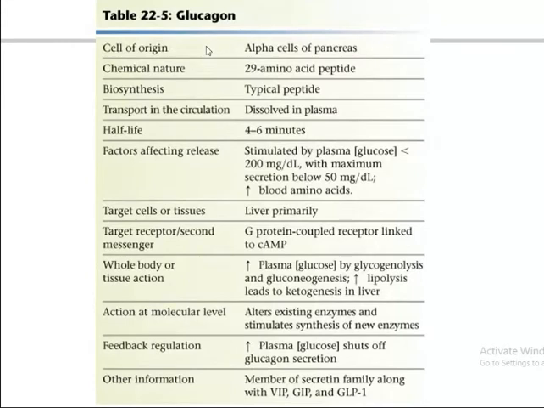Then target tissue is primarily the liver, and the receptor and second messenger is a G protein coupled receptor linked with cyclic AMP. These things were discussed several times, so I will not go into detail. Whole body action: glycogenolysis and gluconeogenesis, and lipolysis leading to ketogenesis in the liver. Action at molecular level alters existing enzymes and stimulates synthesis of new enzymes. Feedback regulation is plasma blood glucose. Other information: it is a member of the secretin family along with VIP, GIP, and GLP. I will not go into this detail. This is the summary of glucagon.